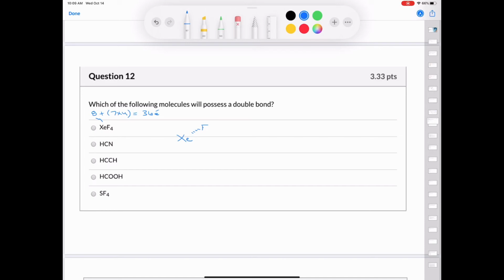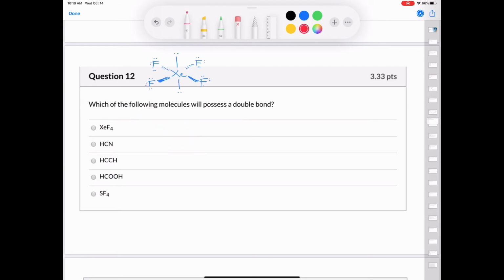We'll put a fluorine over here, another fluorine here, another fluorine like this, and another fluorine over here. And we'll fill up all of their octets. Remember, fluorine always has one bond and 3 lone pairs. So far, I've used up 8 times 4, which is a total of 32 electrons. So that means I'm going to have a lone pair here and a lone pair here. There's my Lewis structure. For xenon tetrafluoride, there is no double bond.